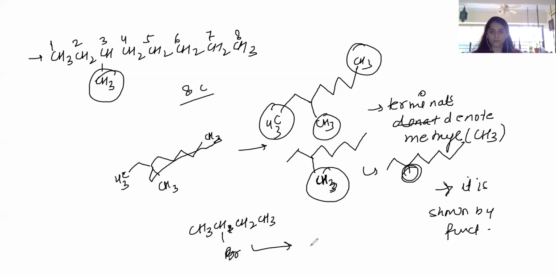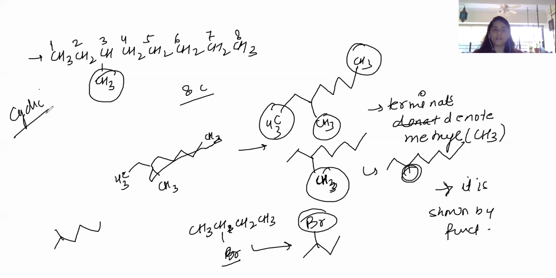If we have to write this in a bond line structure, and you don't write the functional group here, like Br, then the marks will be cut. You have to represent it here. You can't just leave it like this. You can only leave it if there is CH3. You don't have to represent C, you don't have to represent H. Just keep that in mind.